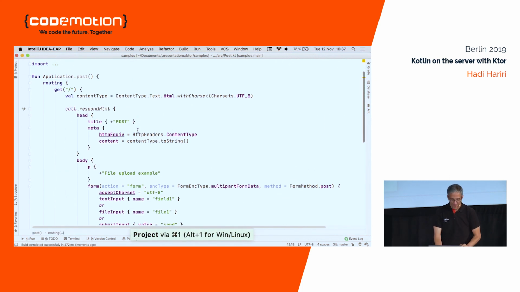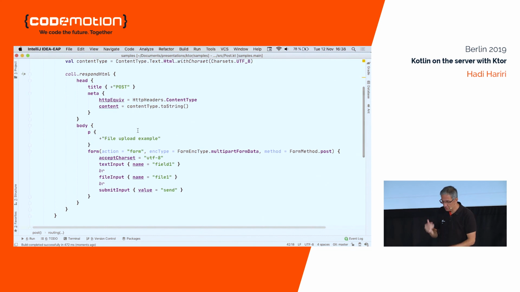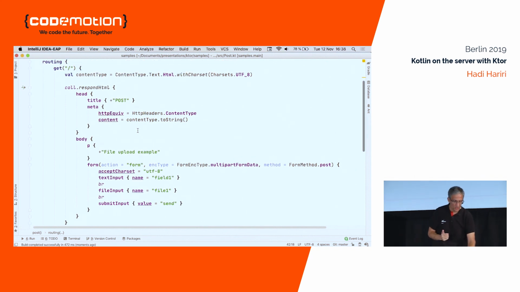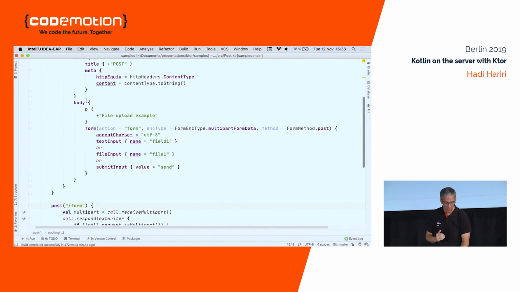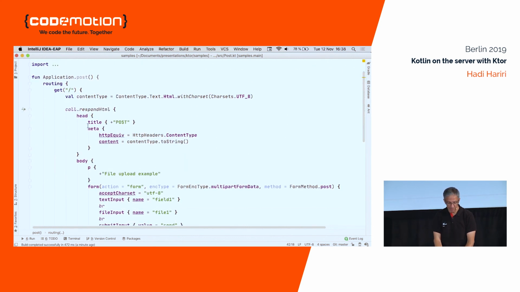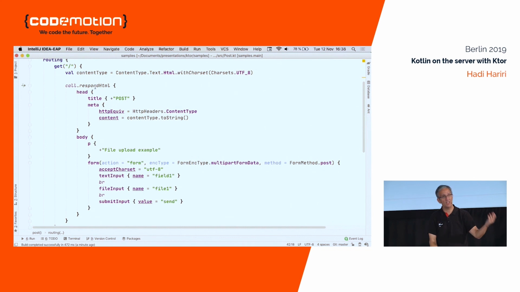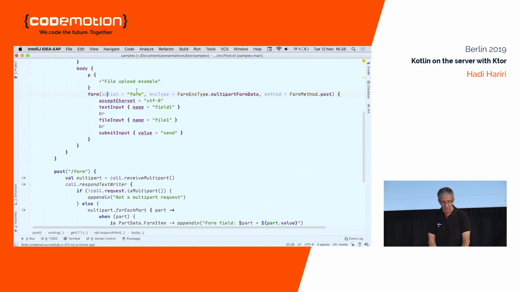So I've shown you two examples that render HTML, and most of them are with get. But now let's do some things that are a little bit more, quote unquote, complicated. In this case, what I have is essentially a routing which renders two things. If I do a get, it's going to render a form, and if I do a post, it's going to actually submit that form. In the get, all I'm doing is, again, using respond HTML to define my head, to define my form action. Notice here a string, and we'll come back to this later on.